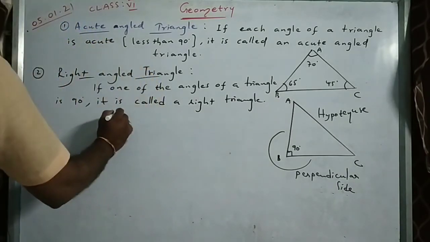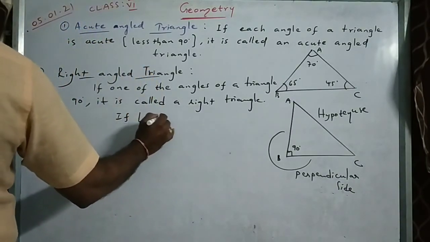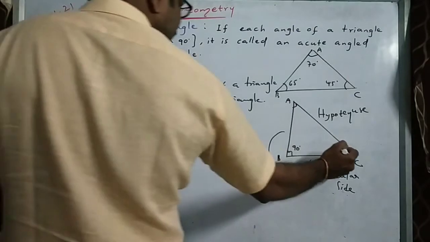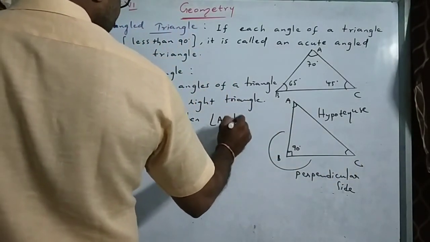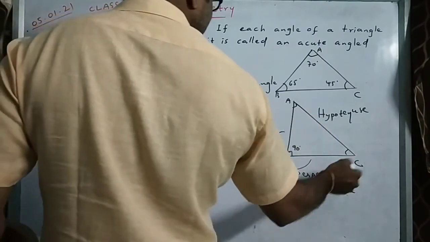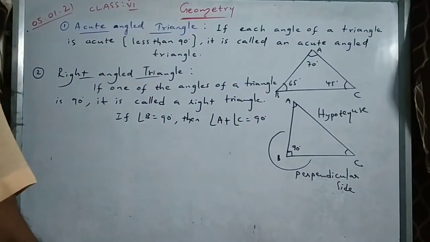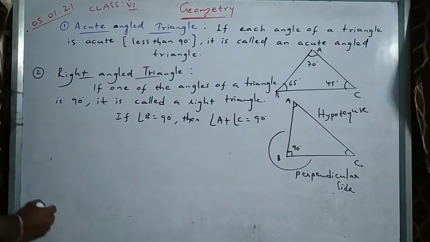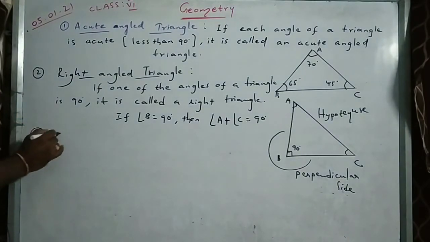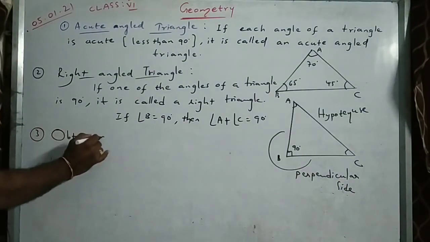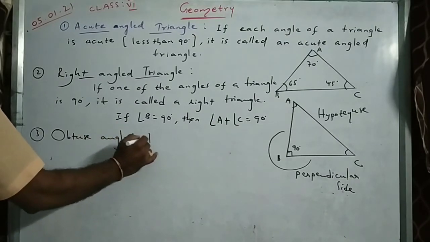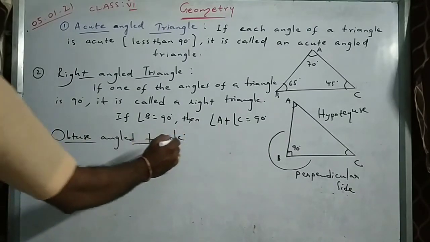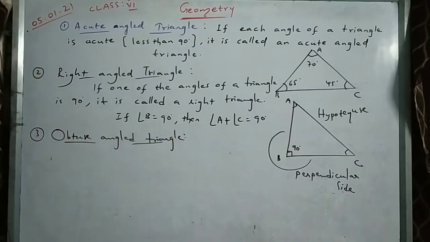Okay? If angle B equal to 90, suppose this is 90 now, then sum of other two angles should be 90 degrees, right? Why? Because sum of three angles is 180 degrees. Since one angle is 90 degrees, sum of other two angles should be 90 degrees. Okay? Obtuse angled triangle means one of the three angles should be above 90.